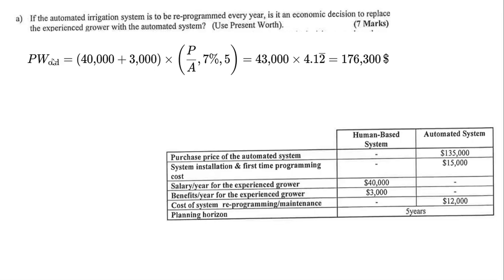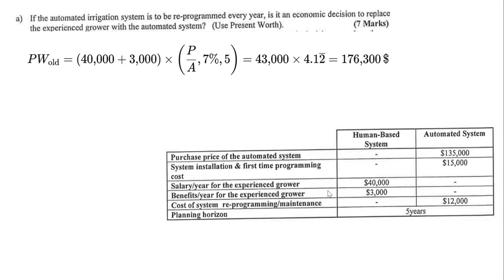Let's solve the question. As you can see, we have to calculate the present worth for both of them and compare them. First, the present worth for the old system, the human-based one. What are the expenses? Every year we have annual expenses of 40,000 and 3,000 for salary and benefit, so we merge them together. We have to calculate the present worth.